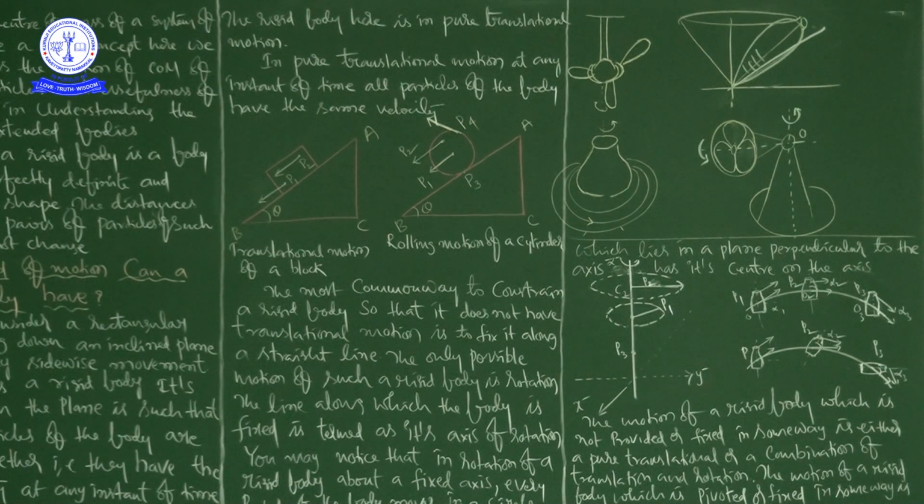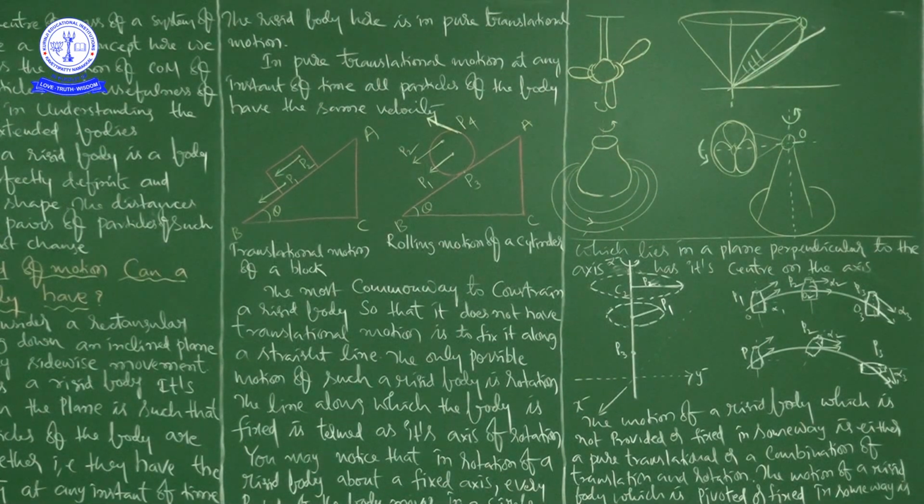For example, you take the fan. In this case, let us imagine 3 wings are there, and this is the axis of rotation. See the red light now. It is the axis of rotation, and if the fan is rotating like this, every particle of the fan is in circular motion about an axis. That is what the axis of rotation is.